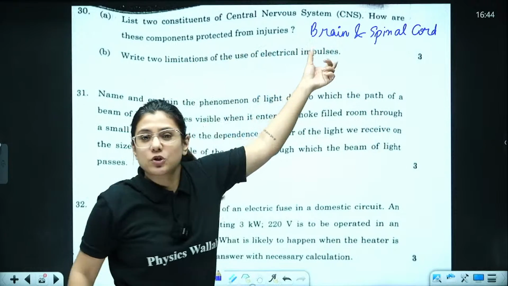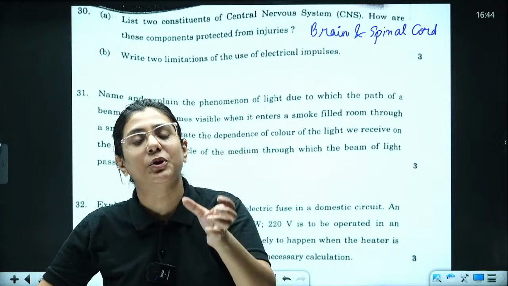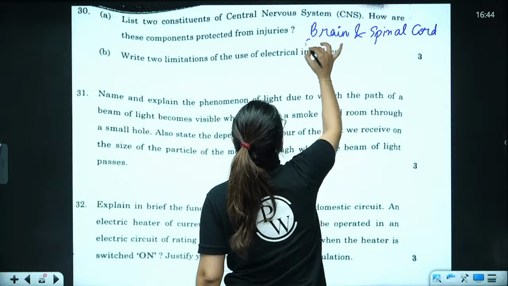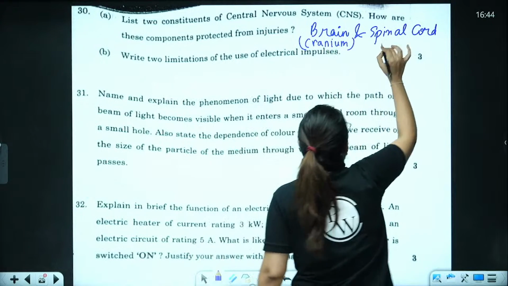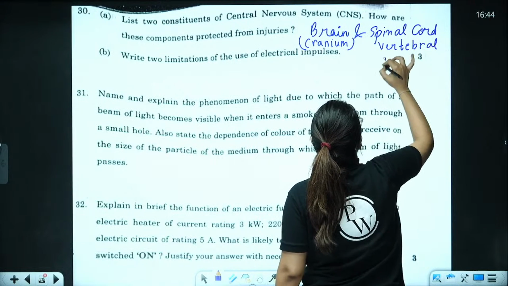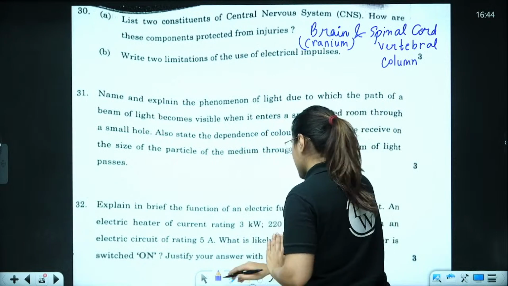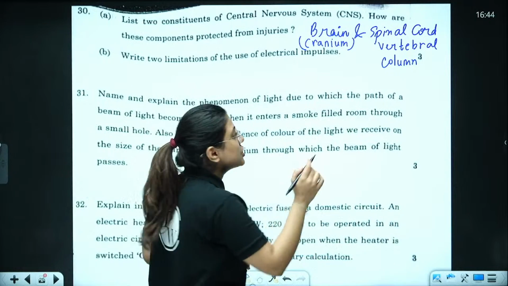Now, how are these components protected from the injuries? First, there is the bony protection given to both. The bony protection given to brain is the cranium. The bony protection given to spinal cord is the vertebral column, which is also known as backbone. Other than this, both these organs are covered by 3 layers which are known as meninges.